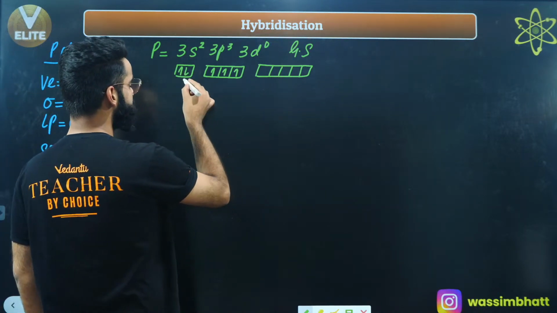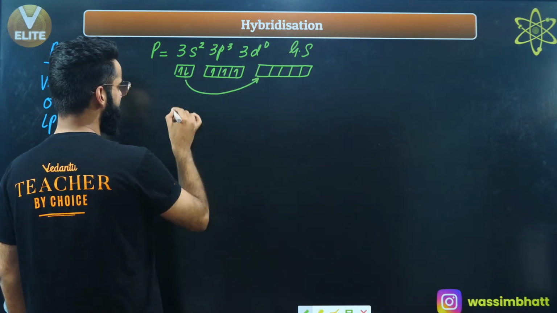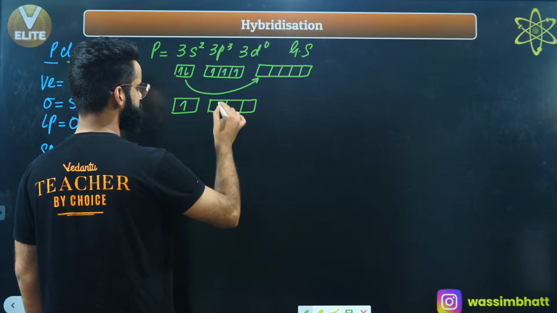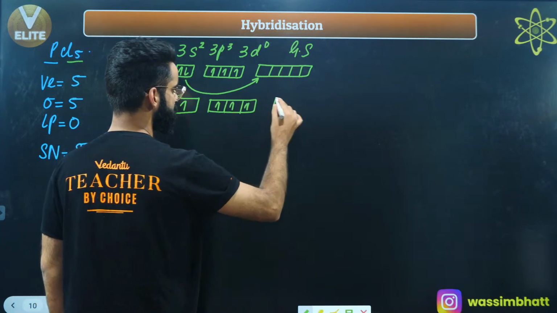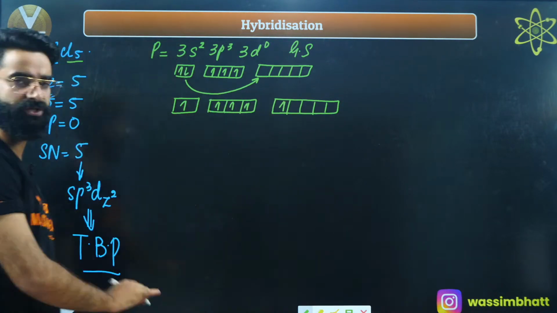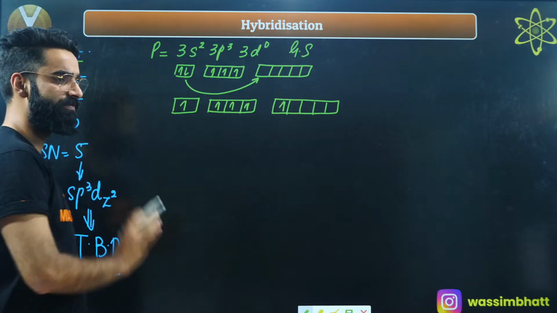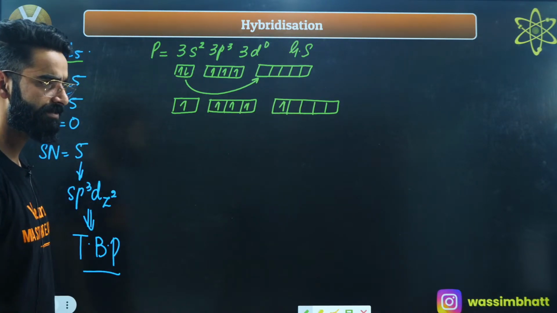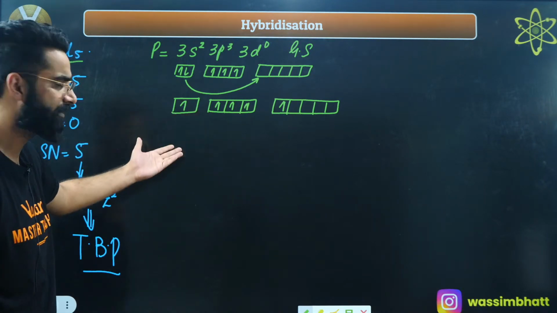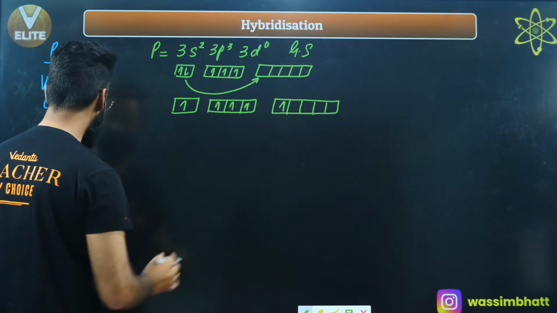So in this phosphorus, one of the electrons from 3s will enter into 3d. So its excited state configuration is going to be like this. This is the excited state configuration of phosphorus. Now, how many unpaired orbitals do we have? Now we have 5 unpaired orbitals. So how many bonds is it going to form now? 5. Now, what kind of hybridization is involved?